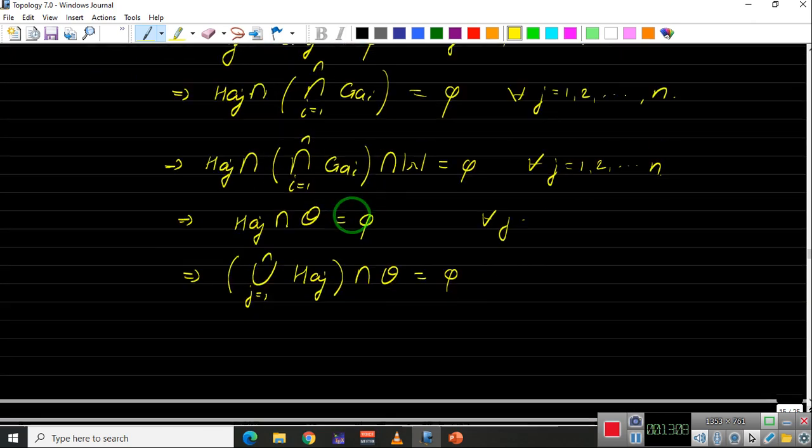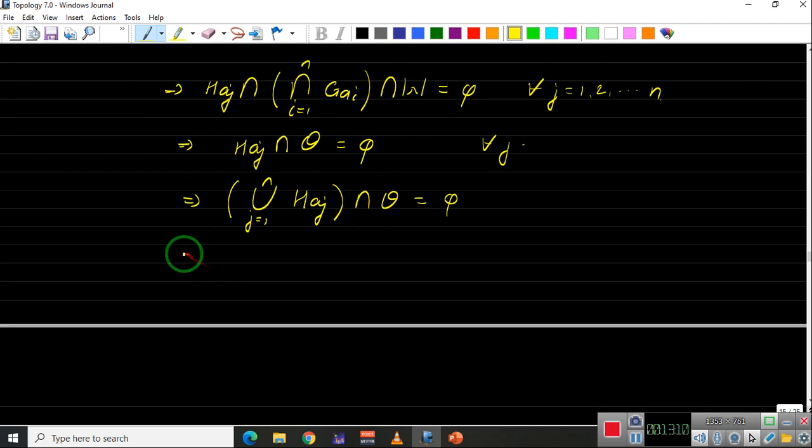So this union is nothing but M, and M intersection O is equal to empty. So since M intersection with O is empty, this implies no point of M is a limit point of O. Hence, we can say that the closure of O intersection with M will be equal to empty.